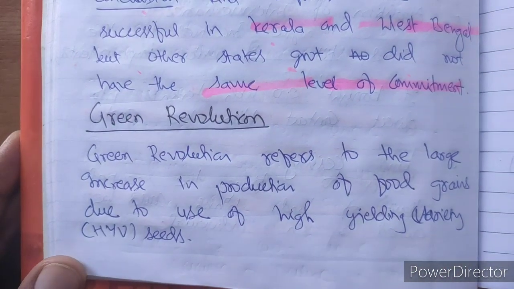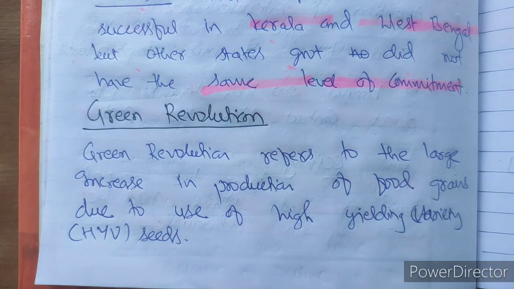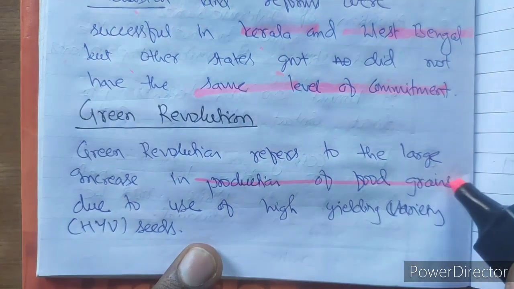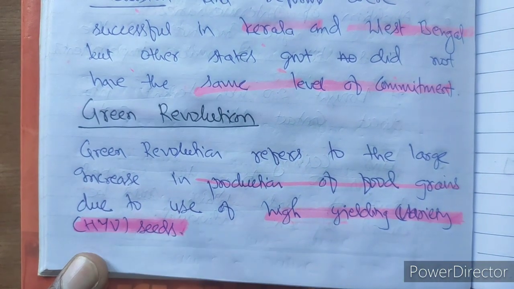Today what we are going to concentrate on is the green revolution. So the green revolution was the step taken in the period of the 1950s and 60s in order to overcome the problem of agriculture of the Indian economy. Green revolution refers to a large increase in production of food grain due to use of high yielding variety seeds, HYV seeds.